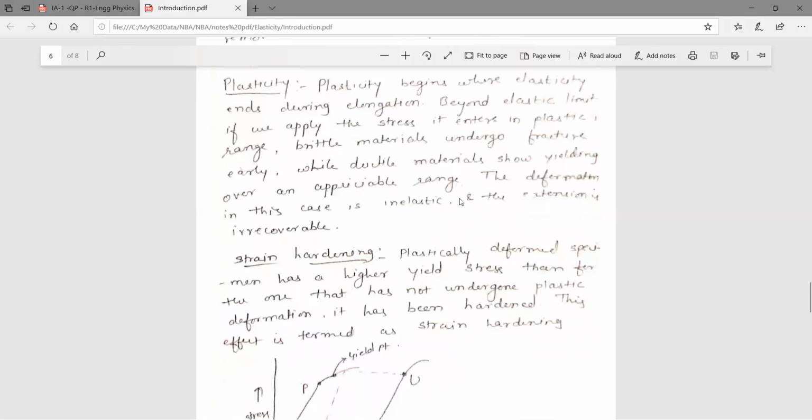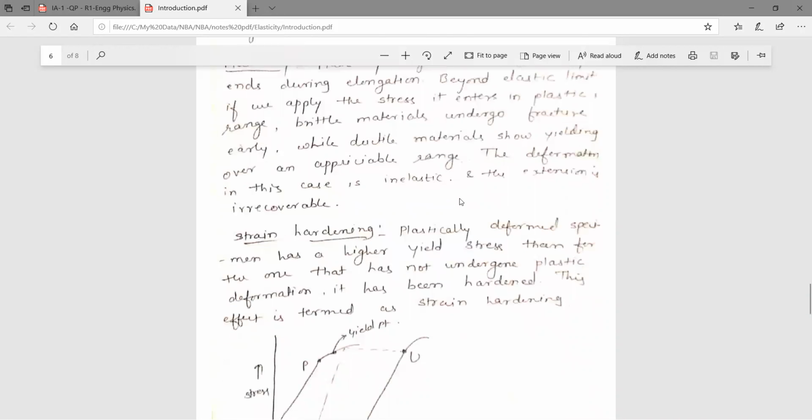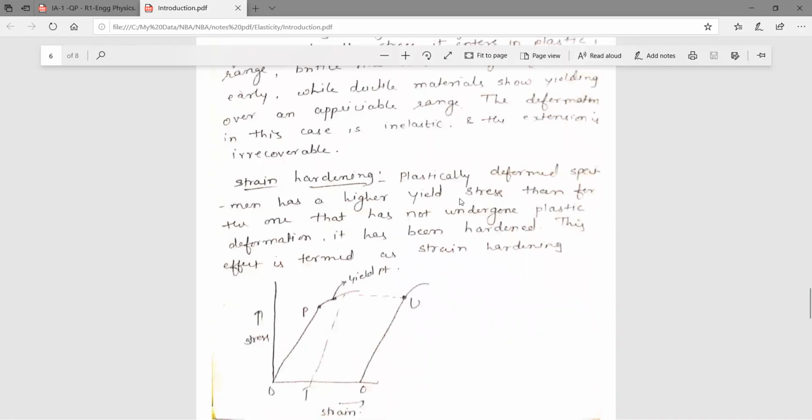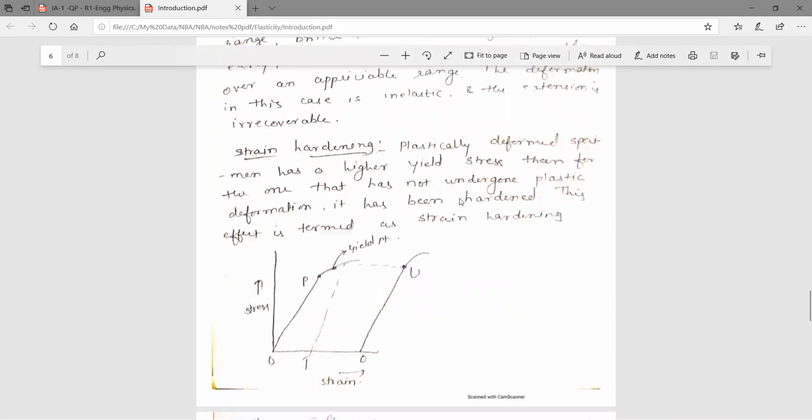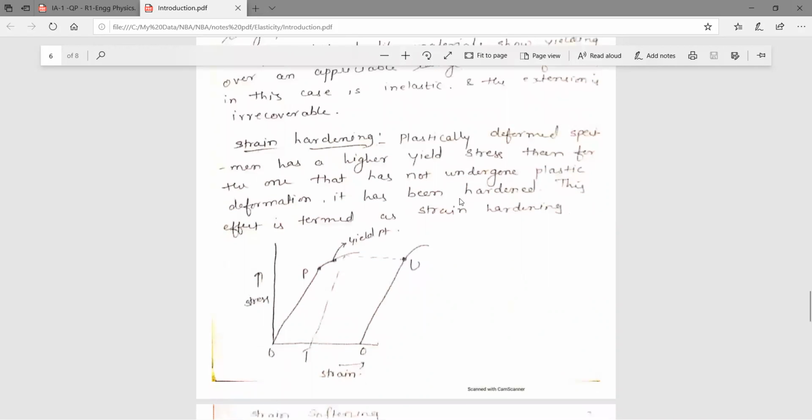Again, some of the materials after the plastic state also show some elastic property. Those are nothing but the ductile materials. Here you can see strain hardening: plastically deformed means beyond the elastic limit, if you apply stress, it shows a higher yield stress than one that has not undergone plastic deformation.